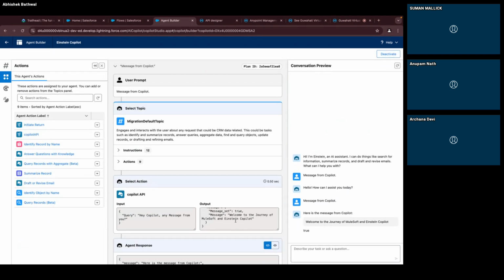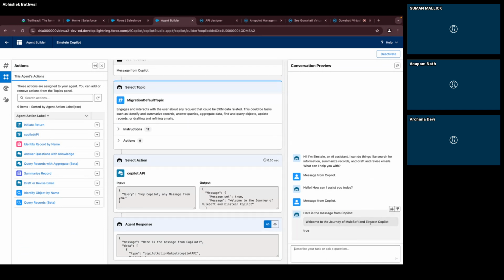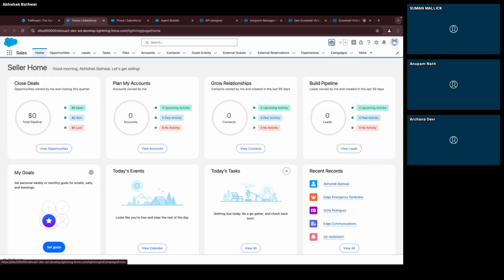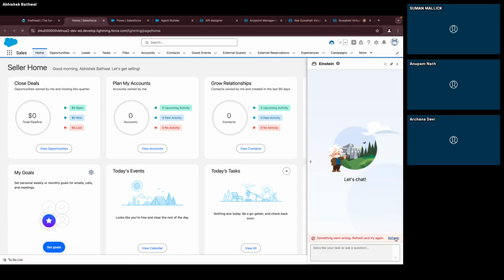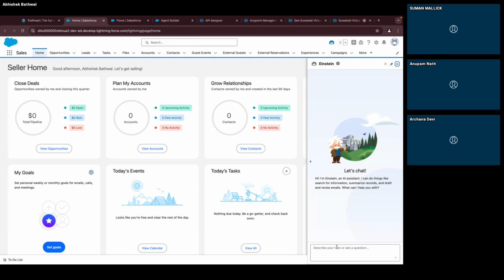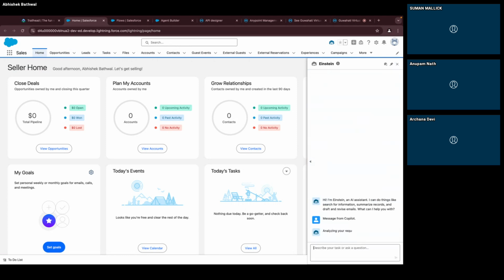Yeah, see. So this is what it is interacting with your API. So this is coming from your API, what we have created. Okay, now if we go back and if we see if this is working as we have activated this. Yep, now if we put it over here as well.